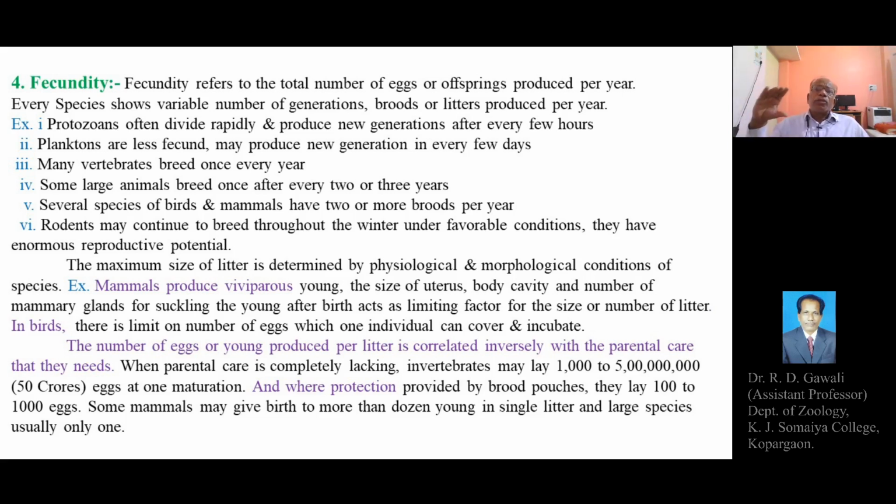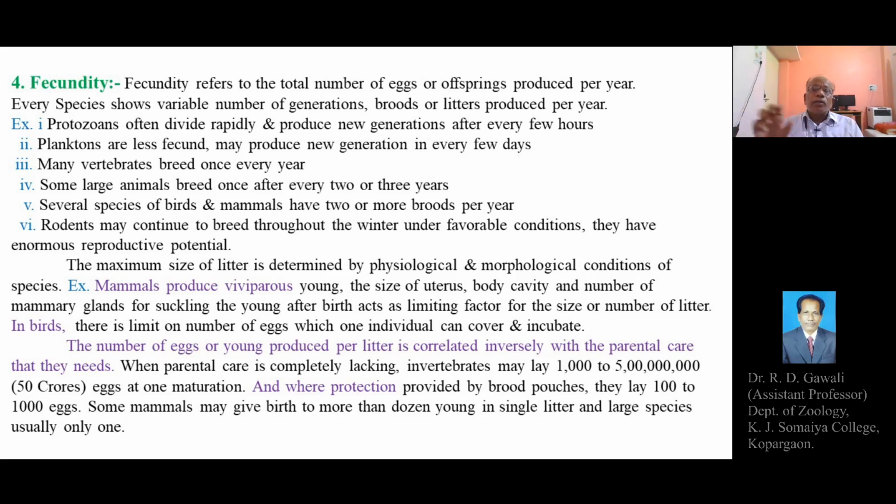So fecundity refers to the total number of eggs or offspring produced by a particular species per year. A litter or a brood is a group of individuals produced by a single female at a time.